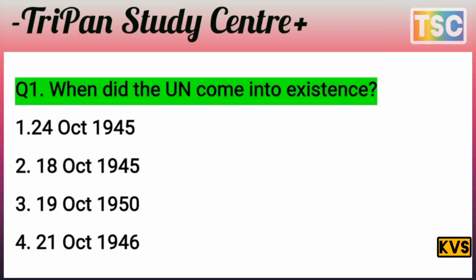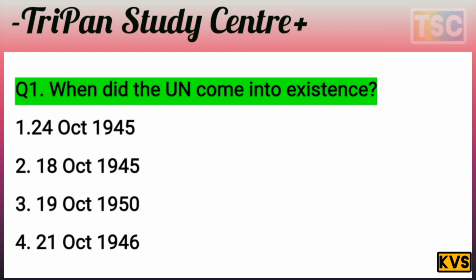The question is: when did the UN come into existence? That's an important question. When did the UN, the United Nations, come into existence? First, 24 October 1945. Second, 18 October 1945. Third, 19 October 1950. Or fourth, 21 October 1946. You know that this is the most important question.